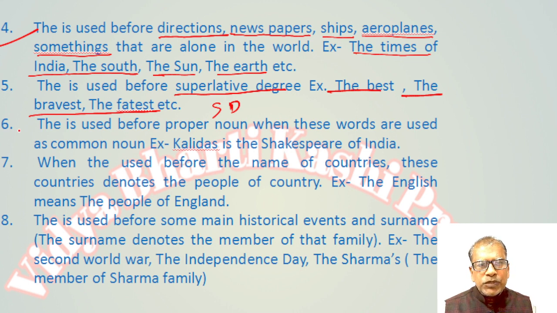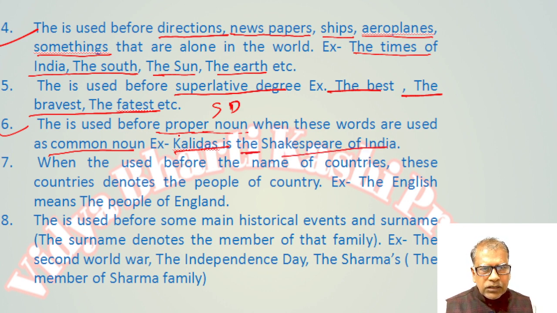The is not used before a proper noun, but when these words are used as a common noun, the article is used. For example, Kalidas is the Shakespeare of India.